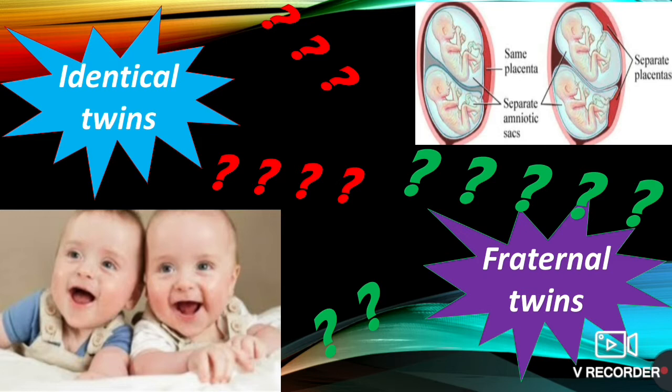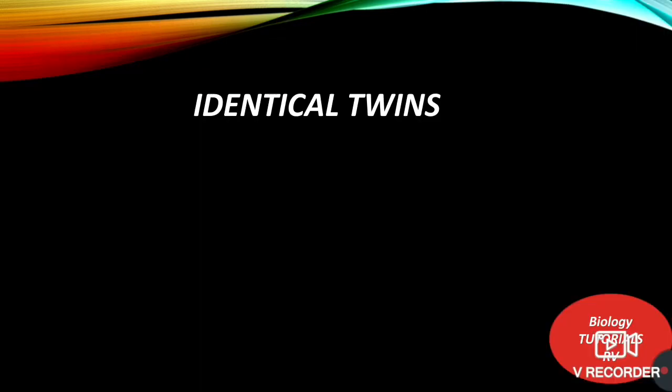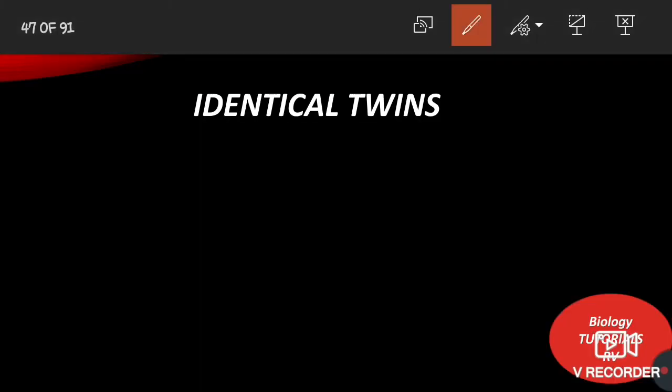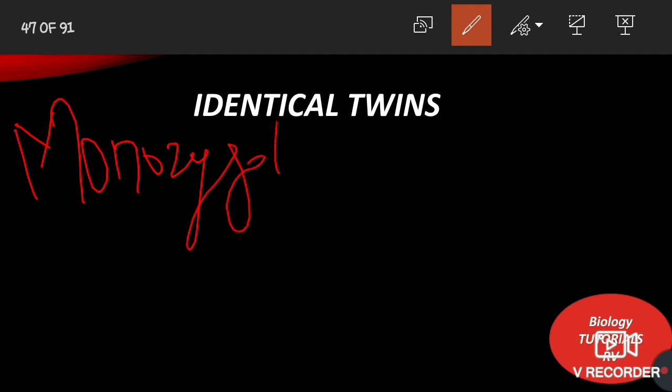So according to that, there are 2 types of twins. Number 1, identical twins. Number 2, fraternal twins. So let's get started with identical twins. Identical twins are also known as monozygotic twins. They are termed monozygotic because the twins come from only one zygote. Because the twins come from one zygote, they are named monozygotic.